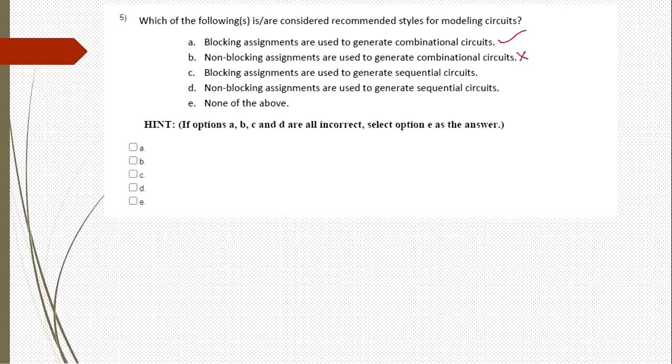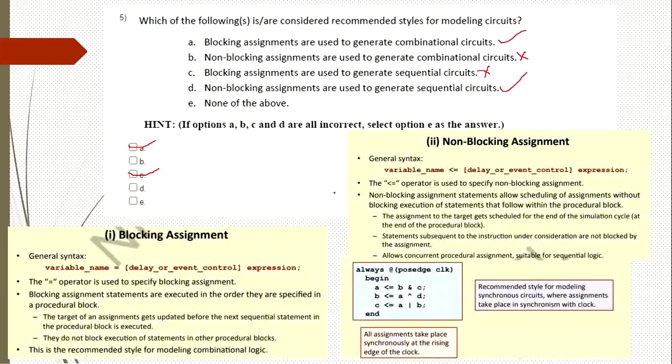No, this is not recommended. Blocking assignments are used to generate sequential circuits. Sequential circuits are recommended to use non-blocking. So the fourth one, non-blocking assignments are used to generate sequential circuits. This is true. So 1 and 3 are correct, that is A as well as C. You can observe here.